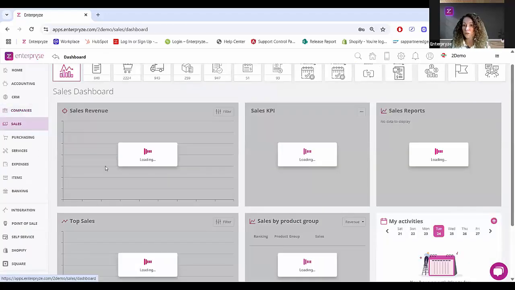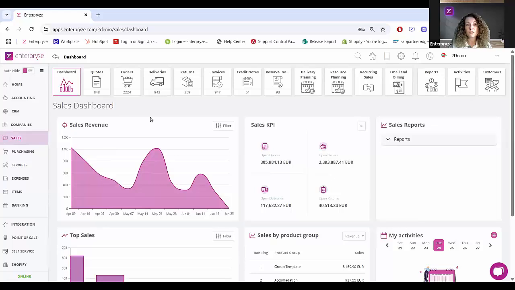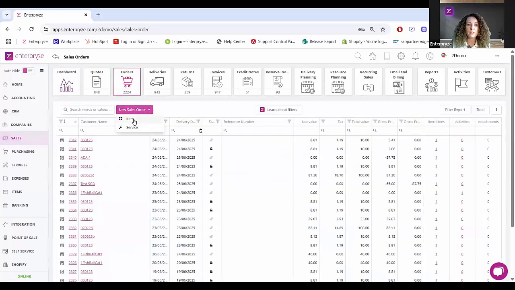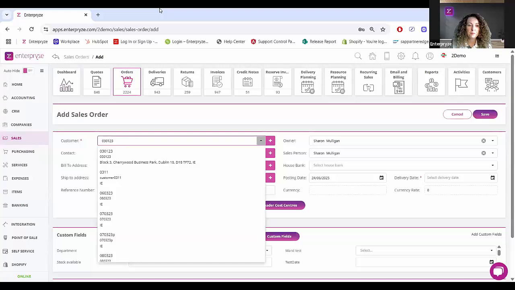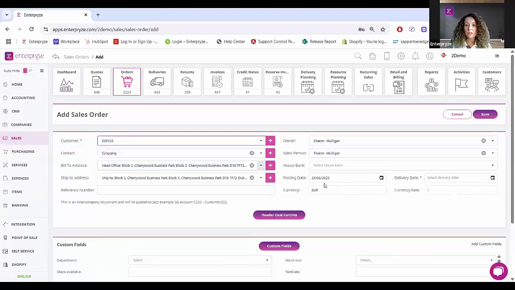Okay, so now let's look at the sales transaction. Let's take it through from the order to delivery so that you can see that integrate seamlessly to the other organization. And let's start off here with our new sales order item. And if we select the same customer again, so click on our customer, and I'm going to obviously have to put in a delivery date.